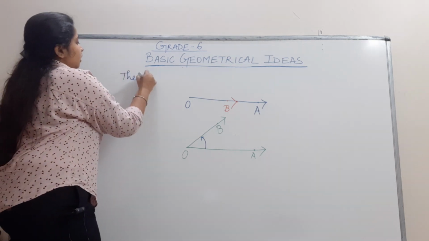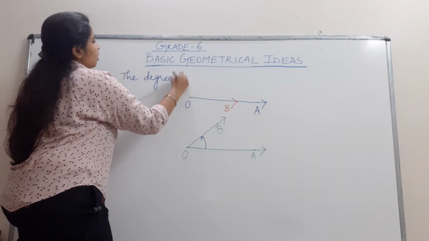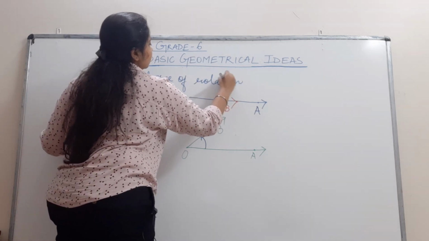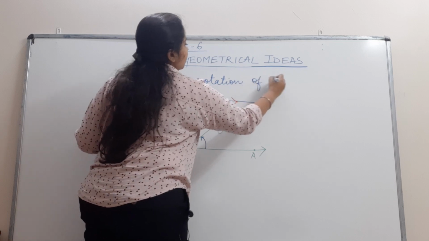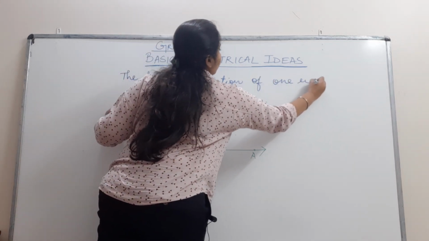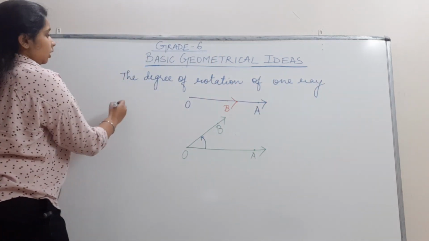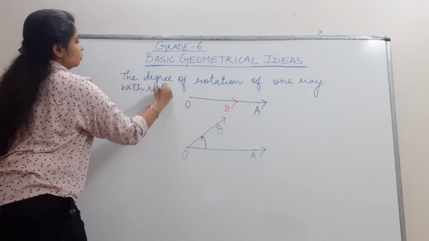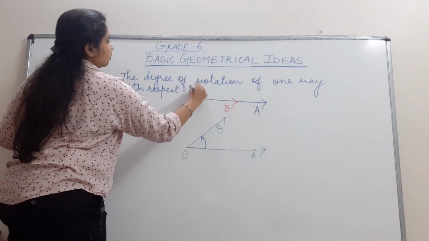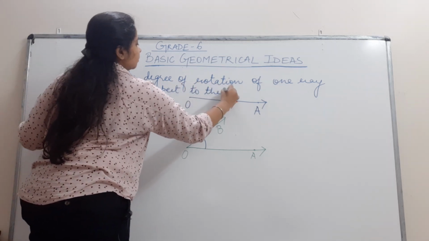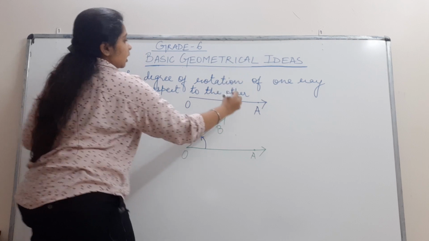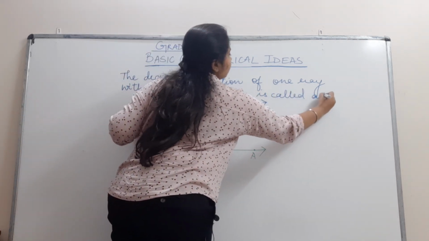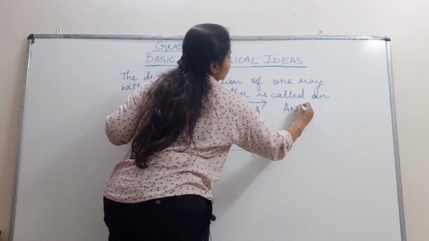The degree of rotation of one ray with respect to the other is called an angle.